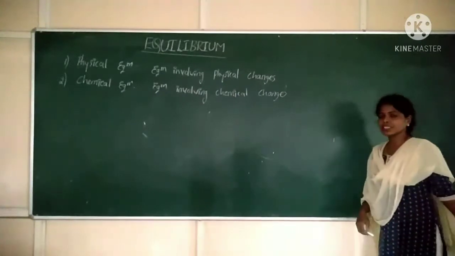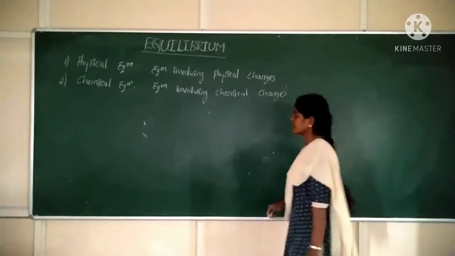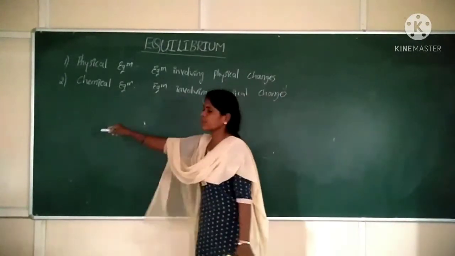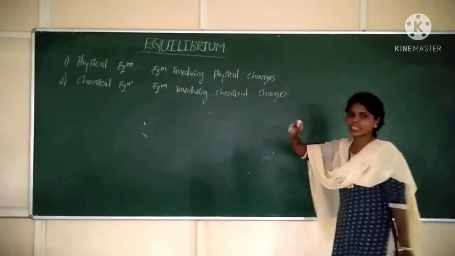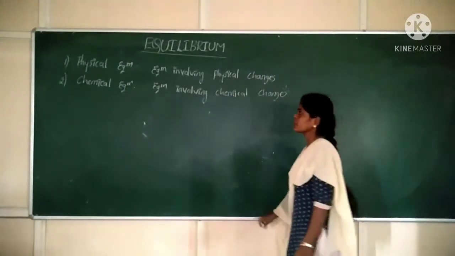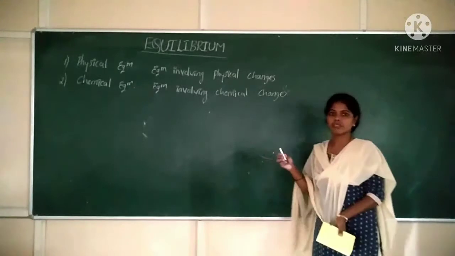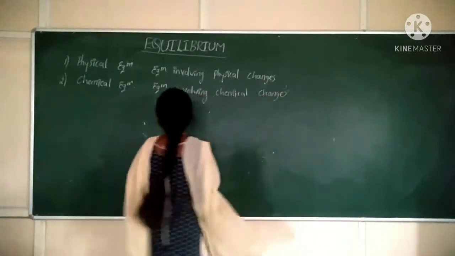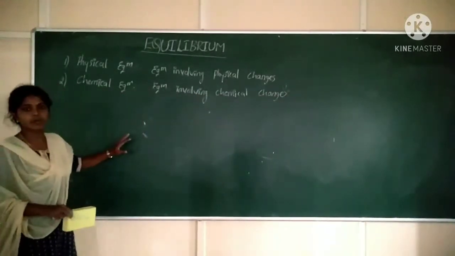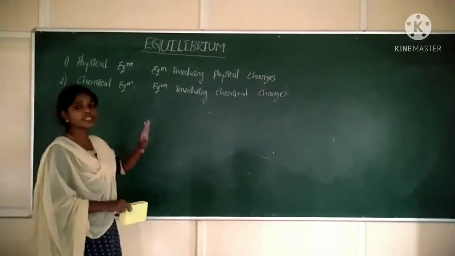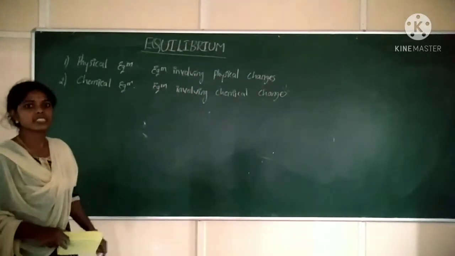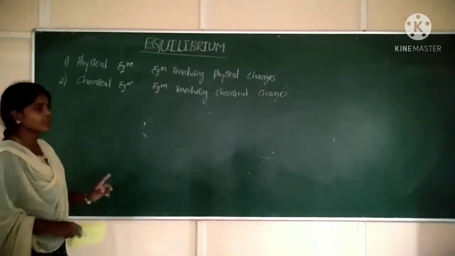Equilibrium involving chemical changes can be called as what? Chemical equilibrium. This chemical equilibrium is defined generally. Later we will define a proper definition for the word chemical equilibrium. Then what is equilibrium? Equilibrium means a state of system where two opposing tendencies operate simultaneously to the same extent.